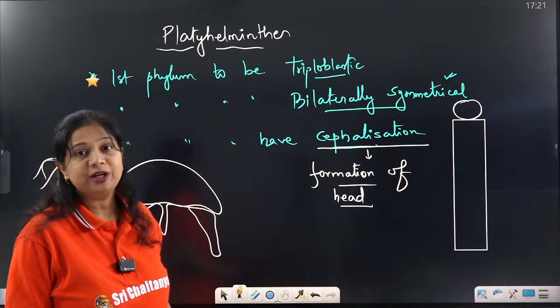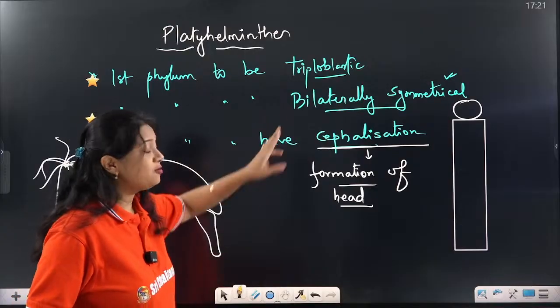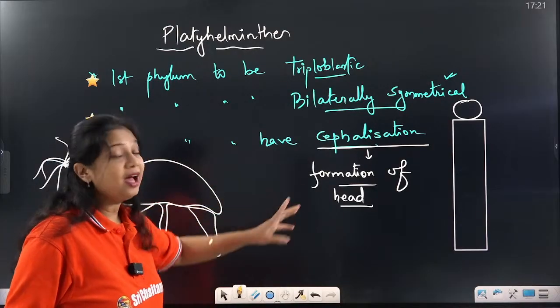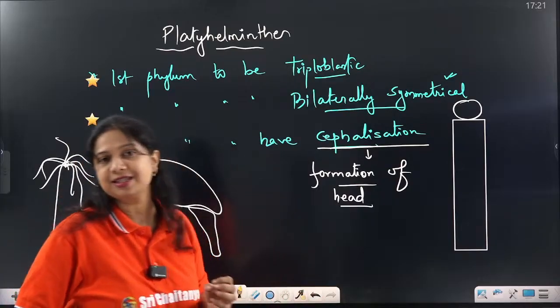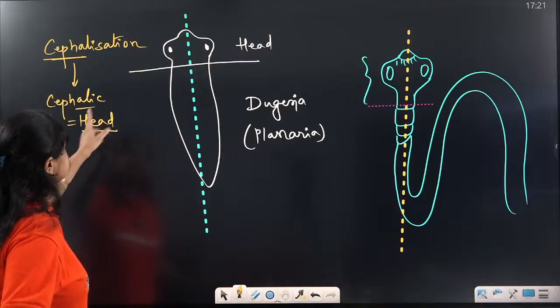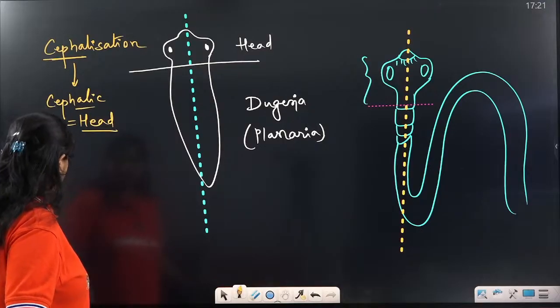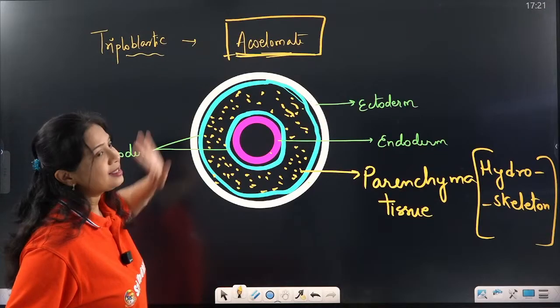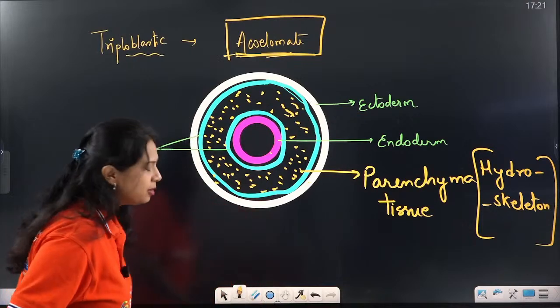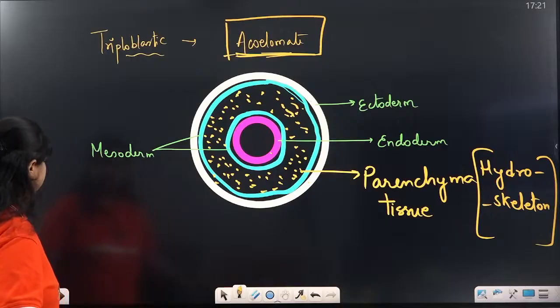The first phylum to be triploblastic, the first phylum to have bilateral symmetry, the first phylum to have cephalization, that is formation of a head-like structure. And this is the reason why the phylum is called acoelomate, because of the presence of parenchyma tissue between them.